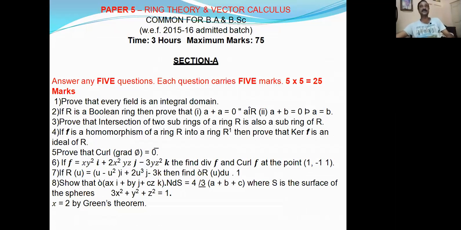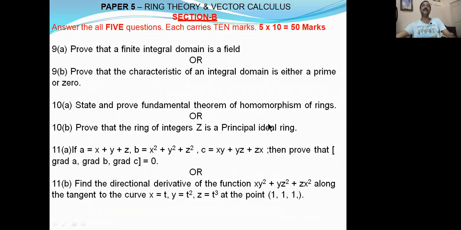If you observe the screen, in section A you have 8 questions. These are short answer questions. Each question carries 5 marks, but you have to write only 5 questions out of these 8. There is an external choice of 3 questions, so you can leave any 3 questions. You have to write a minimum of 5 questions. Each question carries 5 marks, so 5 fives are 25.